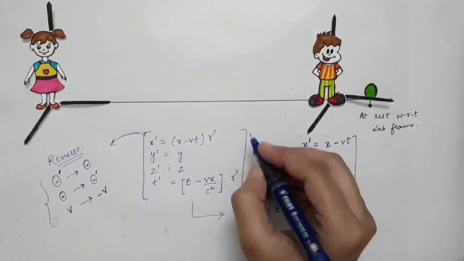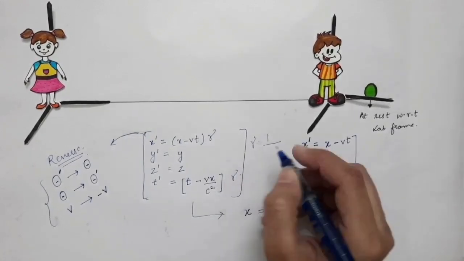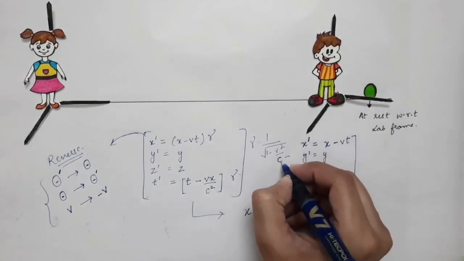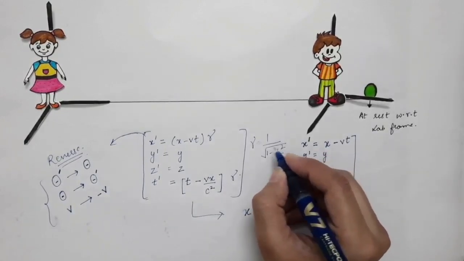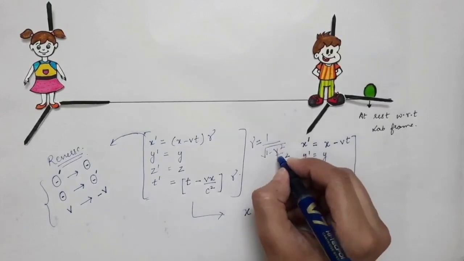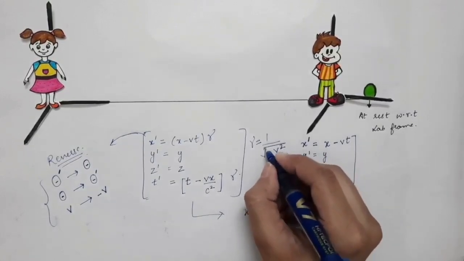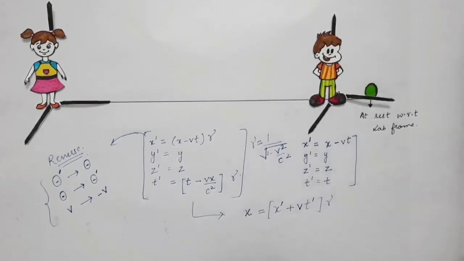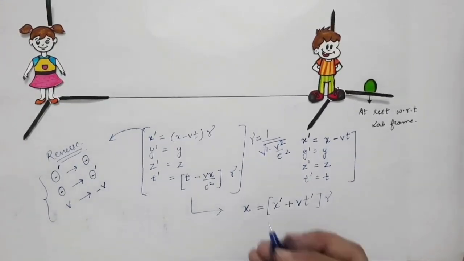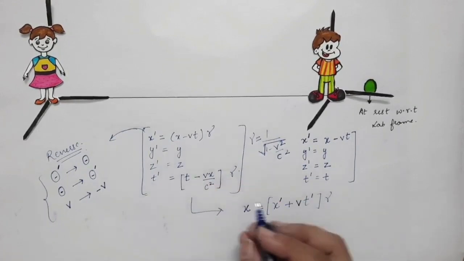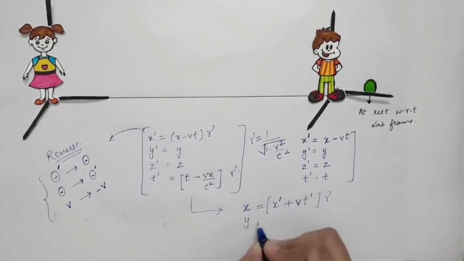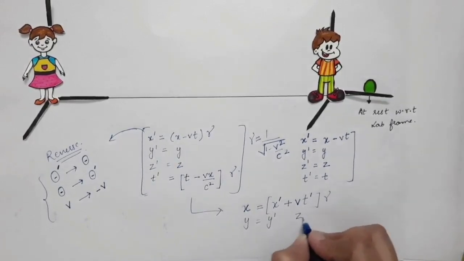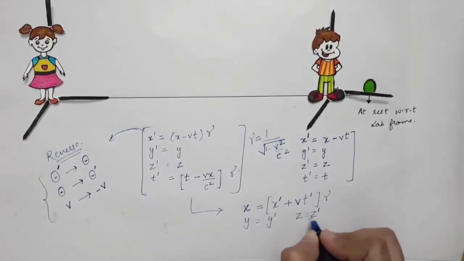As you know, gamma is equal to 1 by under root of 1 minus v square by c square. So if I change v to minus v, this gamma will remain the same because I have v square over here. So gamma will remain as it is. Now the second equation will be y is equal to y prime, and then we have z is equal to z prime.